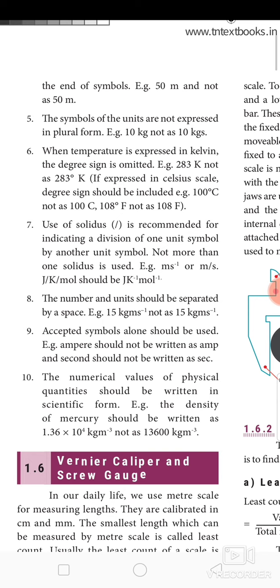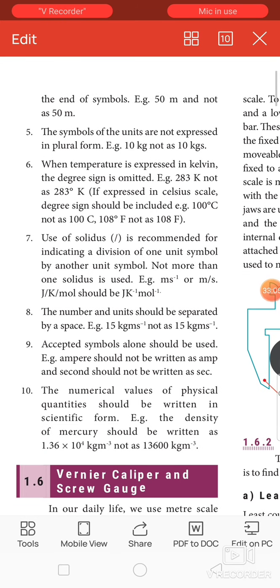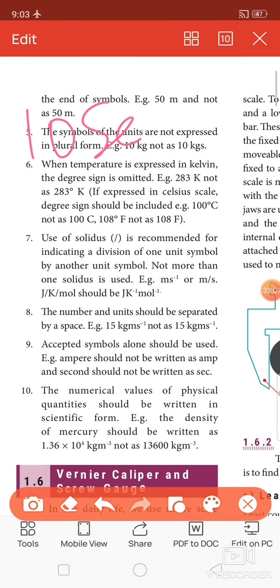Another thing, we used to write seconds. 10 seconds, we write 10 sec, SEC. This is a wrong notation. How should you write it? 10 s. This only is correct.